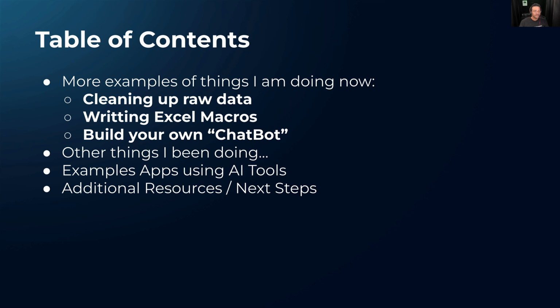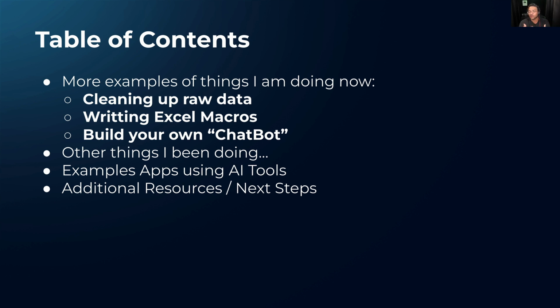Today we're going to cover three specific examples. One is cleaning up raw data. We deal with raw data all the time, mostly bank transactions, that sort of thing. We'll talk about writing Excel macros. That's always fun. And then we'll talk about building your own chatbot.